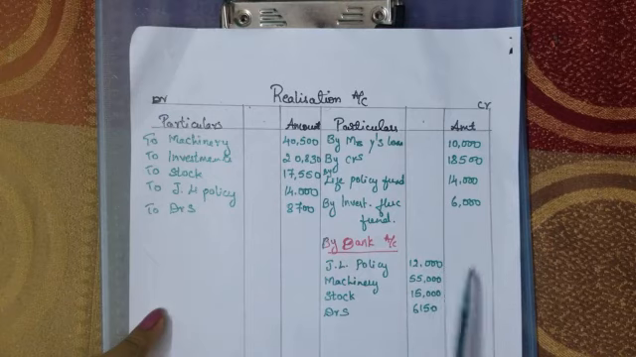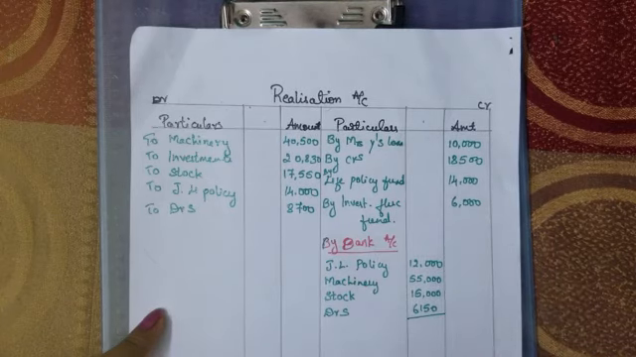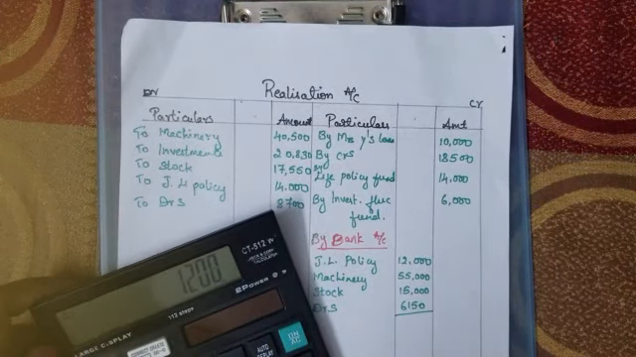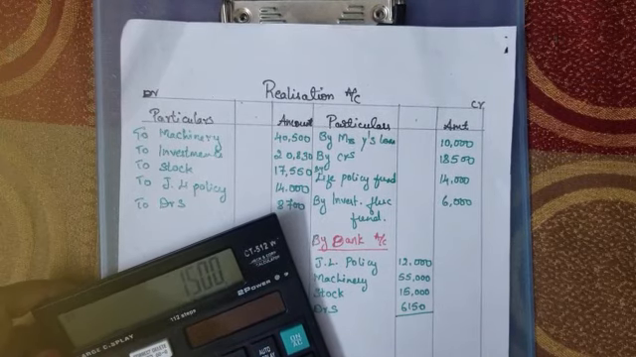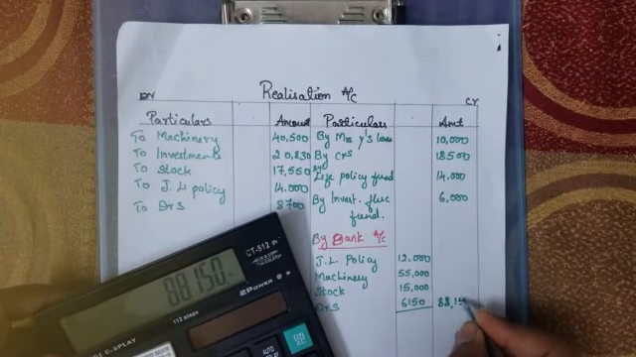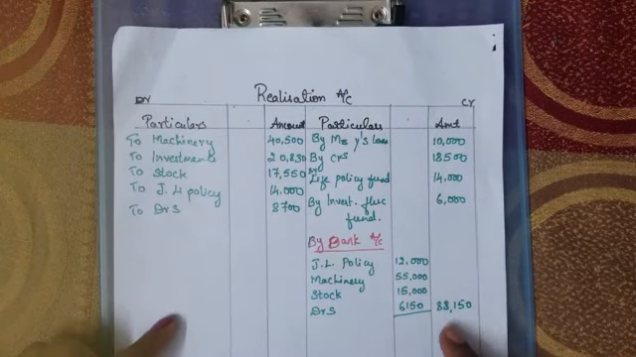Now all the assets which are realized we have written here. Now make the total of all these assets realized, that is 12,000 plus 55,000 plus 15,000 plus 6,150. You will be getting 88,150. This is the total assets realized.